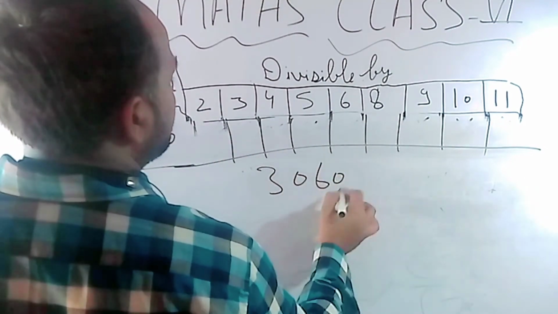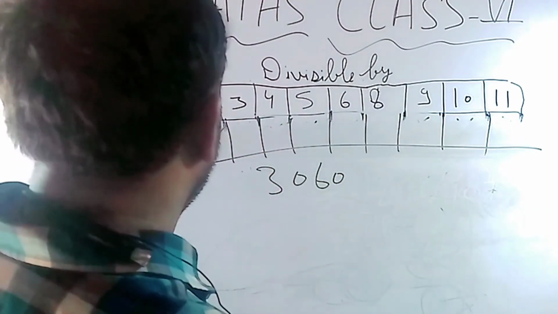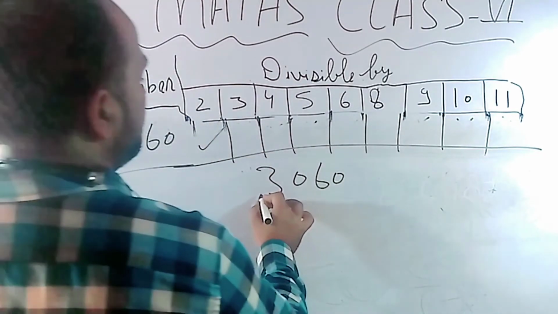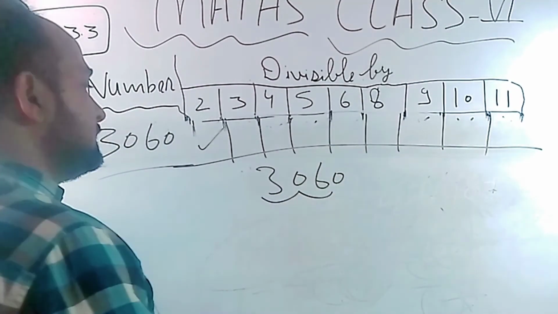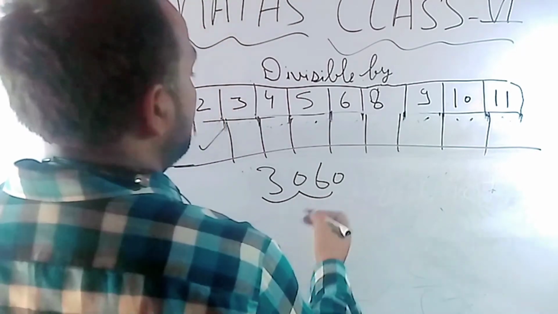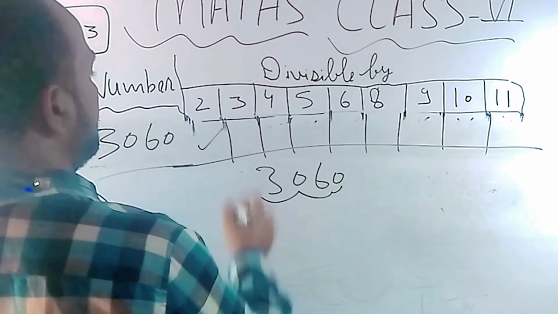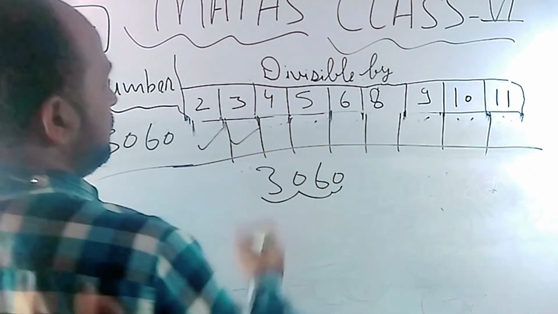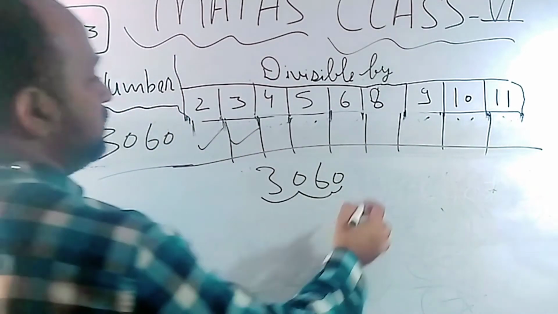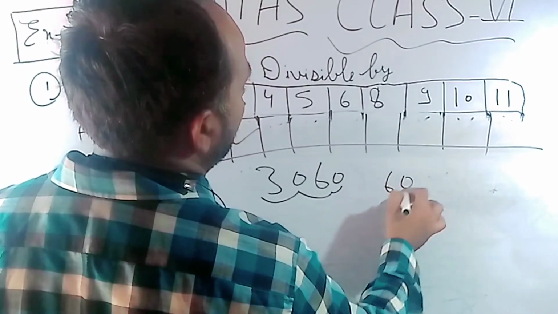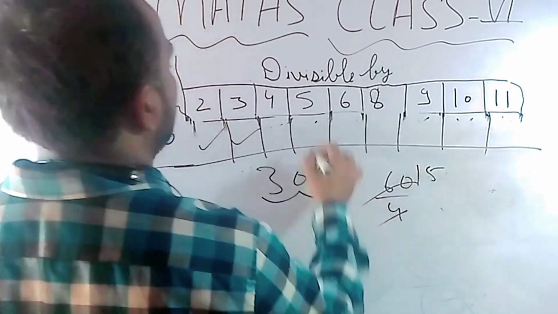3060. 0 is coming at the last place, so it will be divisible by 2. In the case of 3, add digits. 3 plus 0 is 3. 3 plus 6 is 9. 9 plus 0 is 9. 9 will go by 3, will go. Okay. And in the case of 4, just check the last two digits. 60 can be divided by 4. 4 fives are 20, will go.